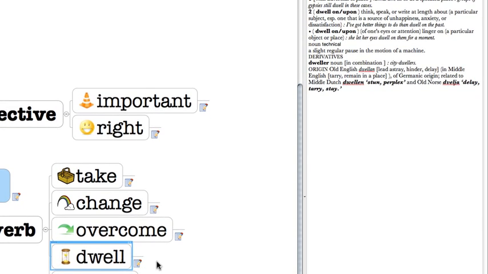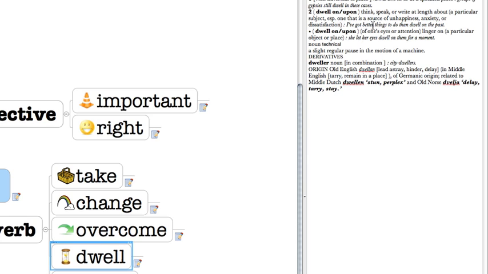Dwell. This is a negative word. It can be negative when you say that you dwell upon something. It means you sit upon it for a long time. You think about it a long time. So, for example, you have a problem and you dwell on the problem. That means you're always thinking about it.